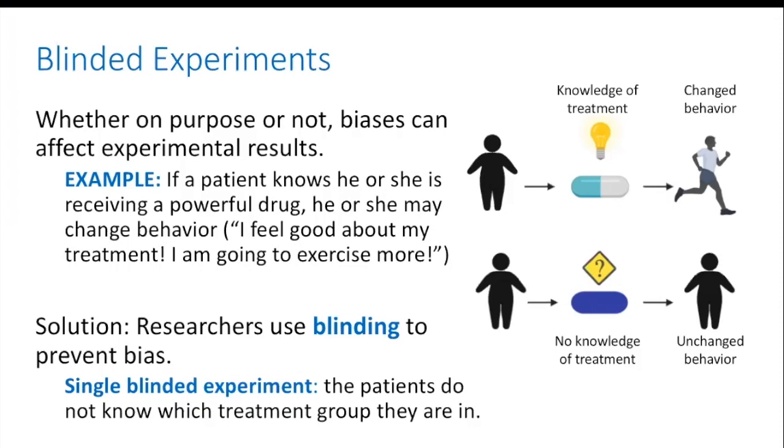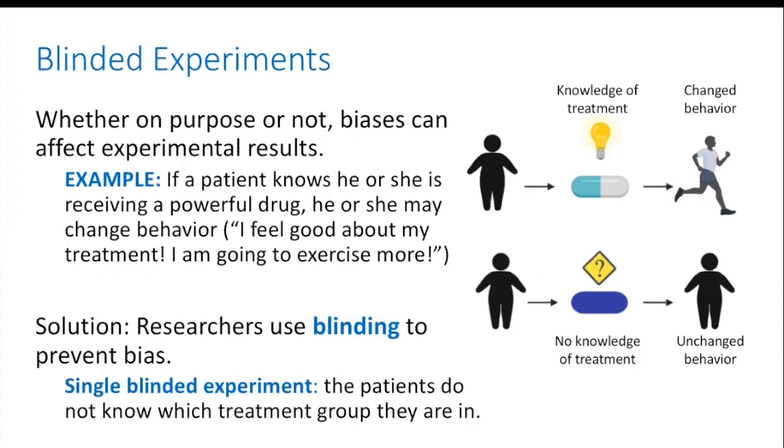Next, we'll discuss blinded experiments. Whether on purpose or not, biases, which we've discussed in the last several slides, can affect experimental results. Researchers use something called blinding to prevent biases like these from affecting their studies. For example, if a patient knows he or she is receiving a powerful drug, he or she may change their behavior to be more positive, like, "I'm feeling good about my treatment, so I'm going to keep getting healthier."